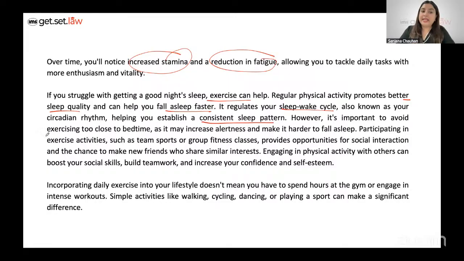Okay, but avoid exercising too close to bedtime. Always focus on the "however" and "buts" and all those, right? As it may increase alertness and make it harder to fall asleep. Now, participating in group activities can provide opportunities for social interaction also. Engaging in physical activity with others can boost your social skills, build teamwork, and increase your confidence and self-esteem. So the benefits are manifold here, right?